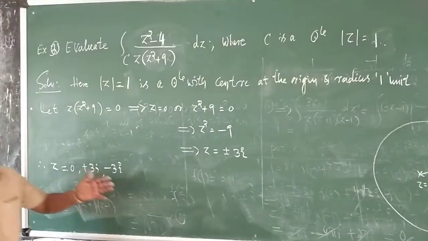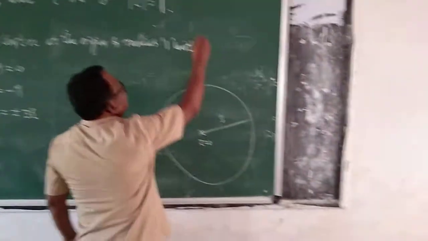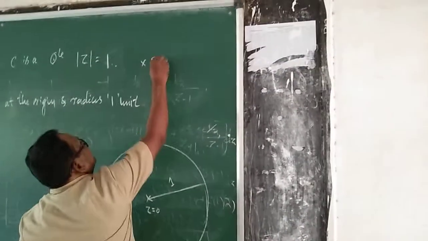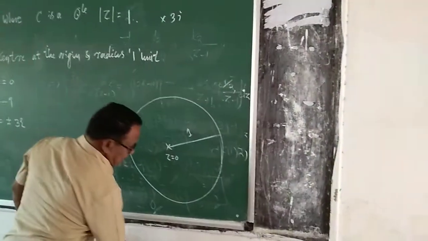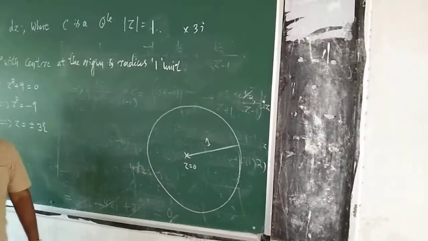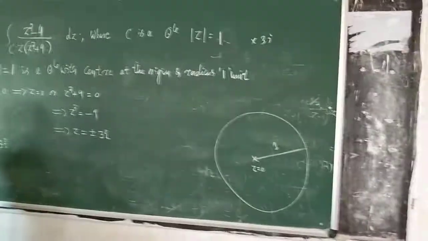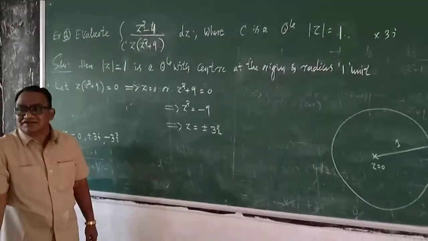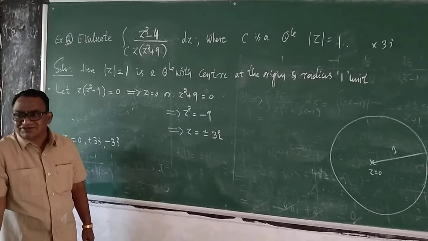And z is equal to 3i means somewhere here, and z is equal to minus 3i means somewhere here, both of which lie outside the given circle, that you have to write.